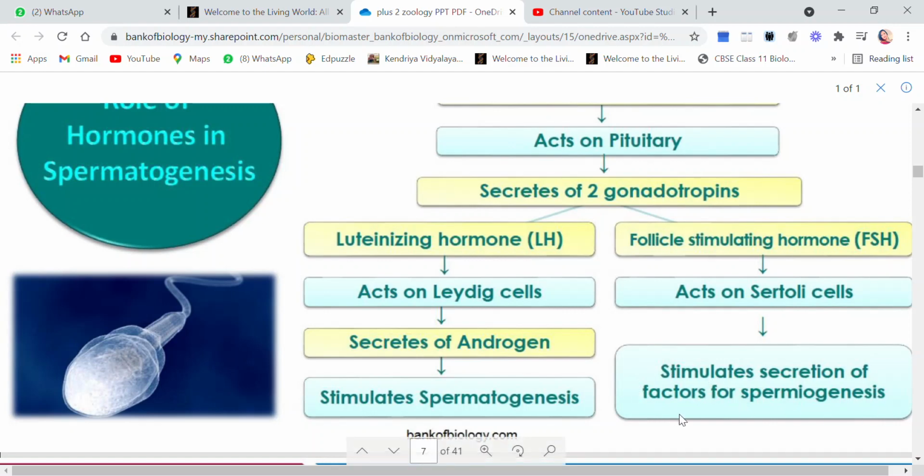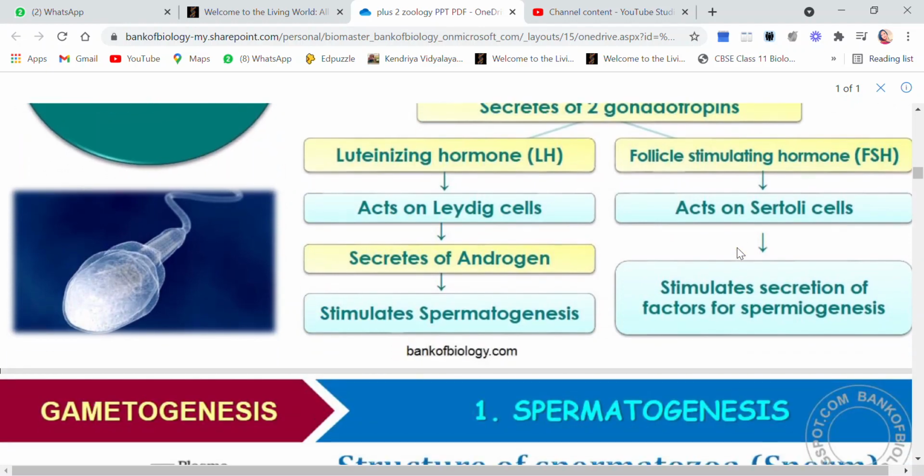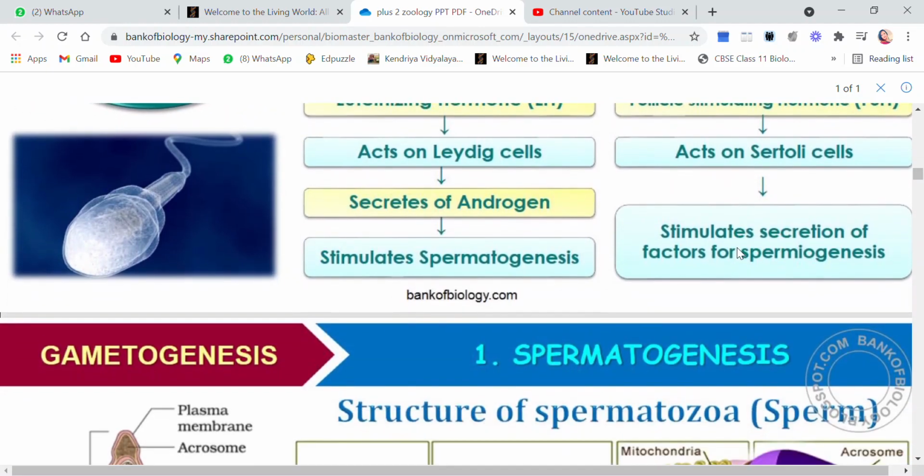Certain factors are required for the transformation of spermatids into sperm, and those factors are released by Sertoli cells. Who tells Sertoli cells to do so? FSH. Who tells FSH to be released? Of course, the pituitary releases LH and FSH. And who stimulates the pituitary? GnRH, which is released by the hypothalamus. So these are the roles of hormones in the process of spermatogenesis.